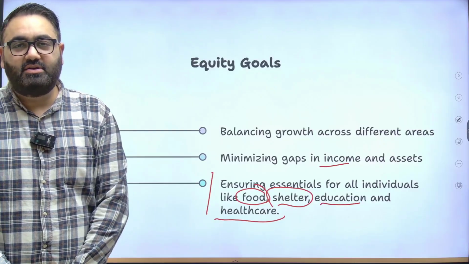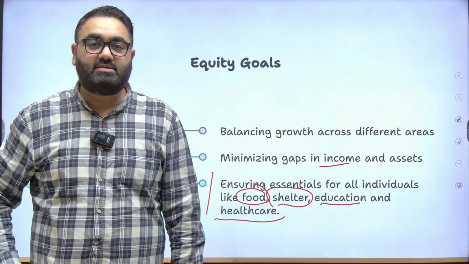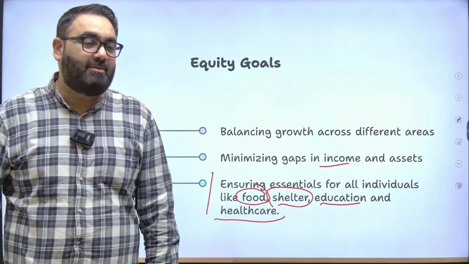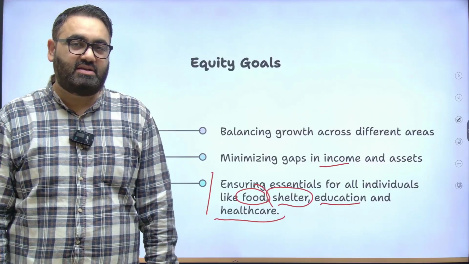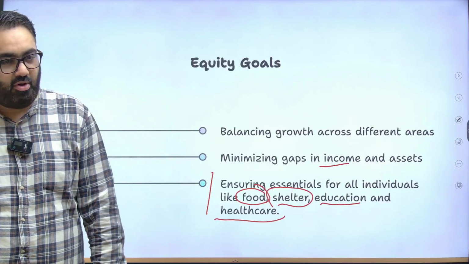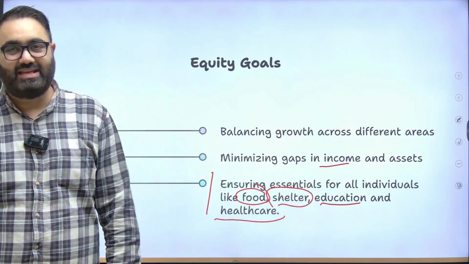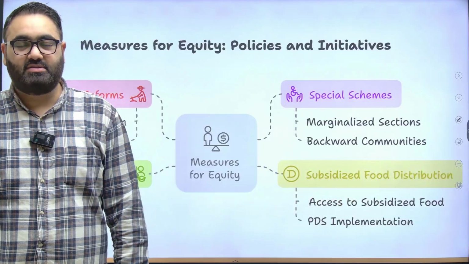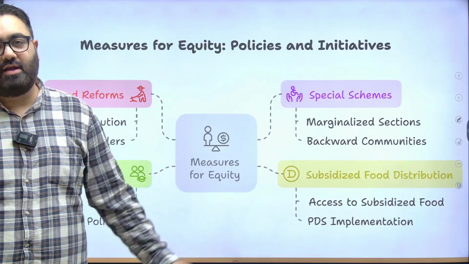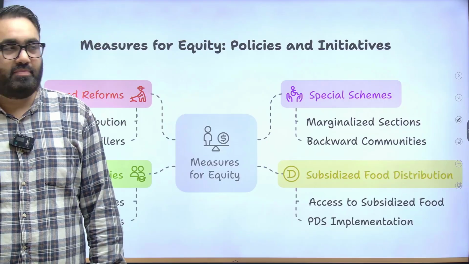All these are schemes introduced by the government so that these most basic amenities should not be something that people are not able to afford, irrespective of your economic status, irrespective of your social status, where you are born, and so on and so forth. You should be able to afford all these things. You should not be deprived of these just because of your economic status. These are the things that the governments have done, Indian government specifically, to achieve equity.